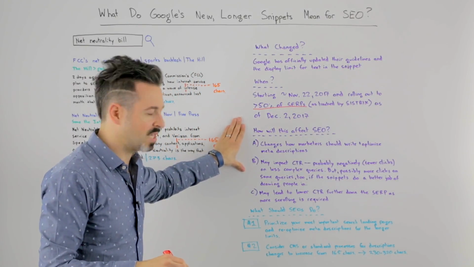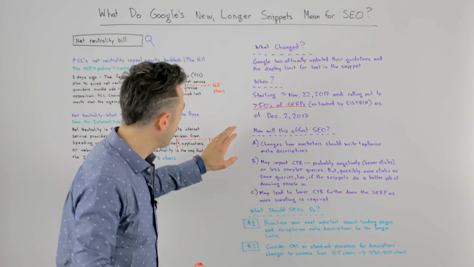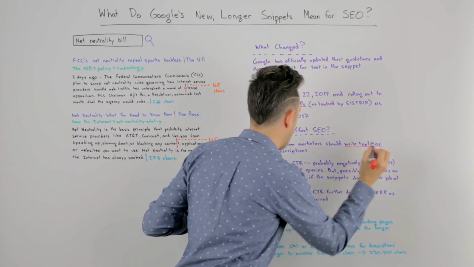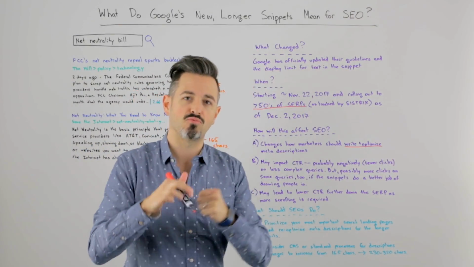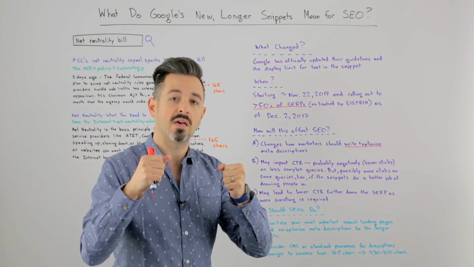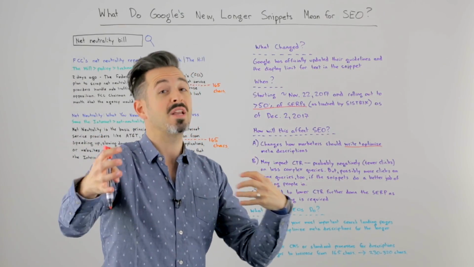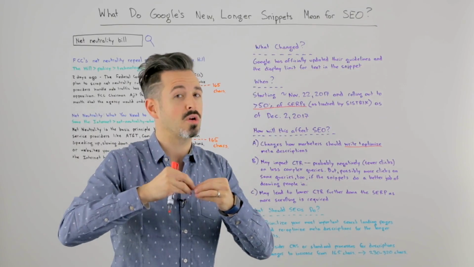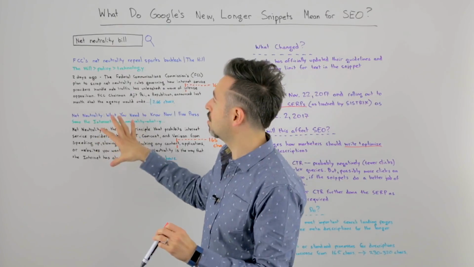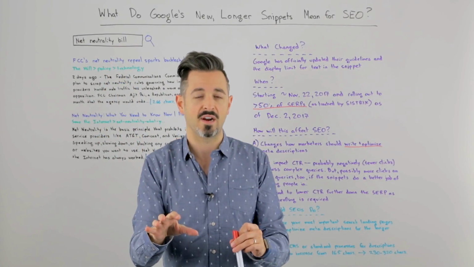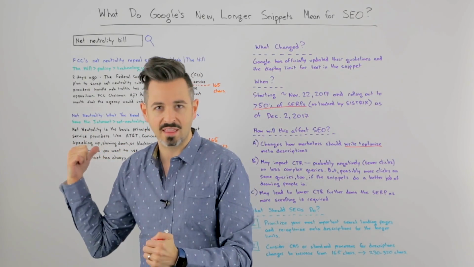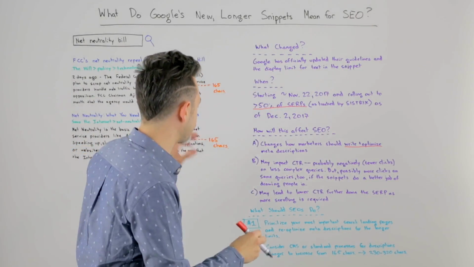So how's this going to really change SEO? Well, two things, three. It changes how marketers should write and optimize the meta description, right? We're going to be writing a little bit differently because we have more space. We are going to be trying to entice people to click, but we're going to be very conscientious that we want to try and answer a lot of this in the search result itself, because if we can, there's a good chance that Google will rank us higher, even if we're actually sort of sacrificing clicks by helping the searcher get the answer they need in the search result.